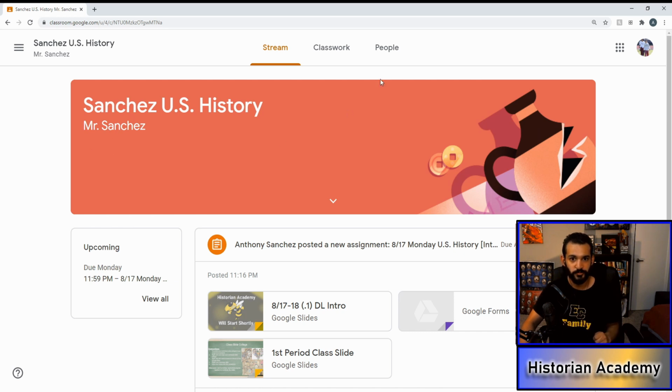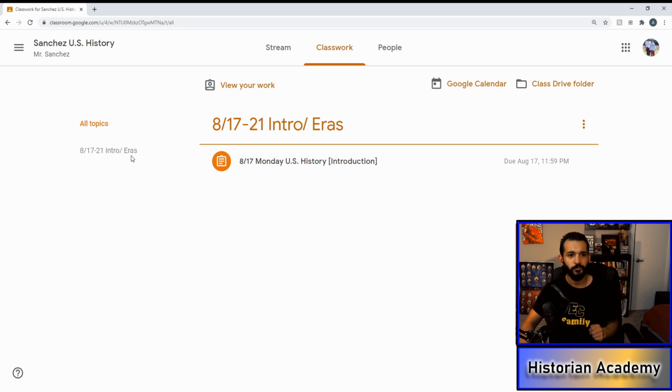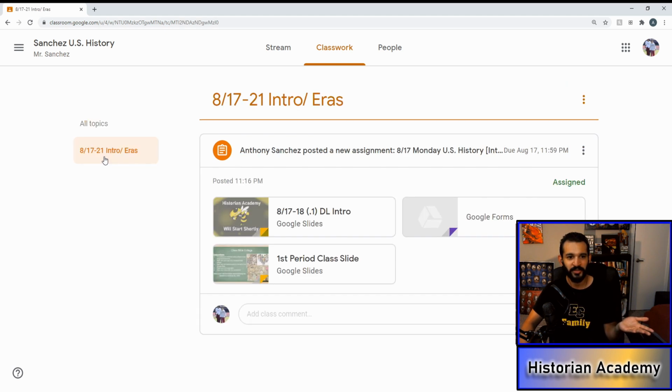Now, to the lessons for today. The shortcut to do it is go to Classwork. Look for the topics over here on the side. I'll make sure they're labeled. This is your shortcut to get to today's lessons, PowerPoints, work, resources, all that other stuff. You see here, 8/17 to 21, Monday through Friday. That's the one we're on. So go ahead and click that.